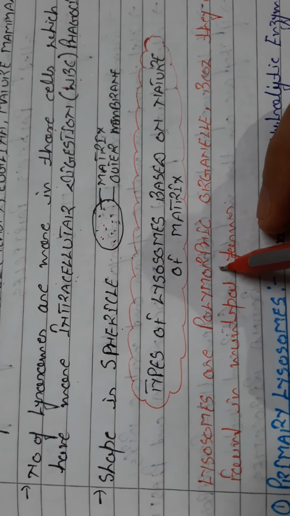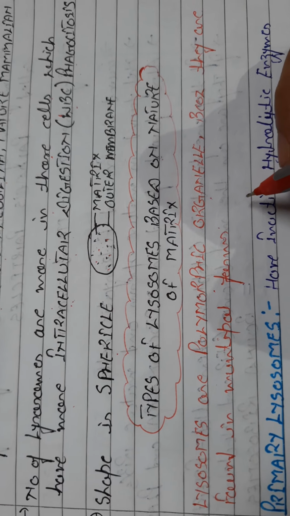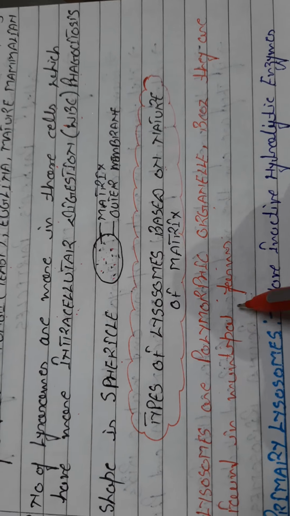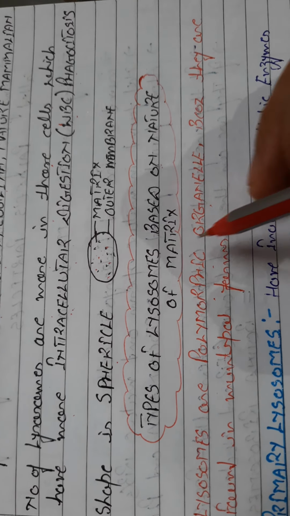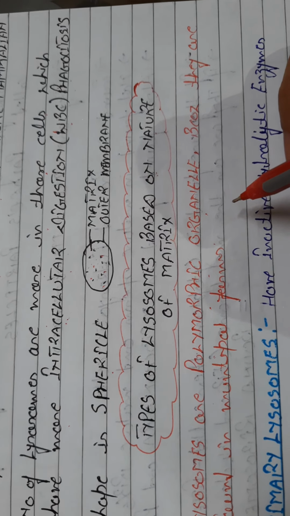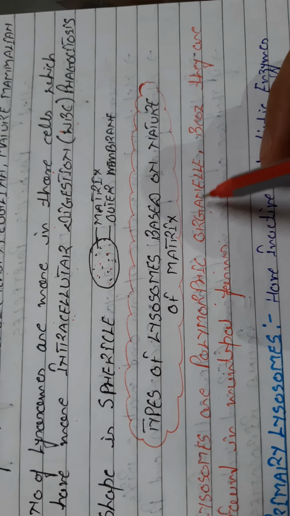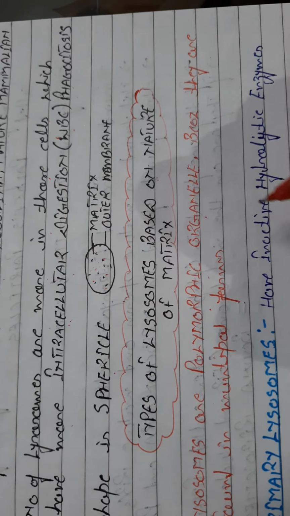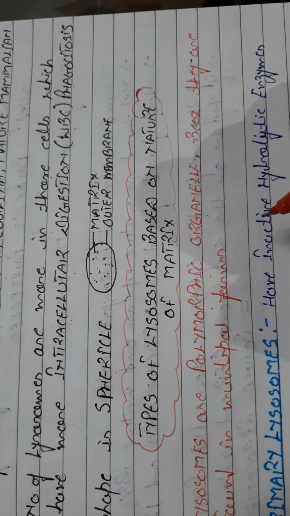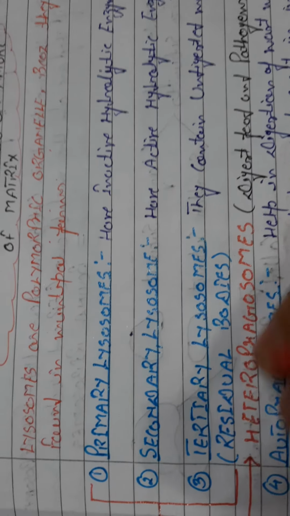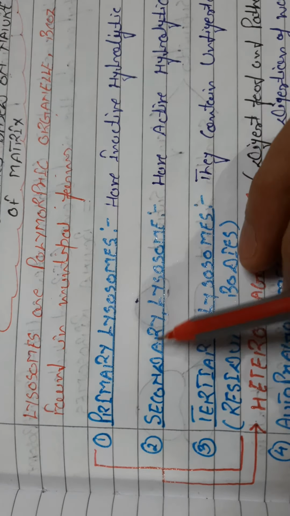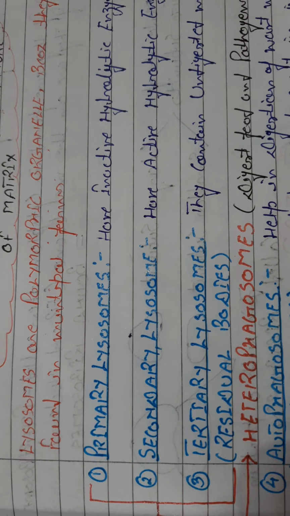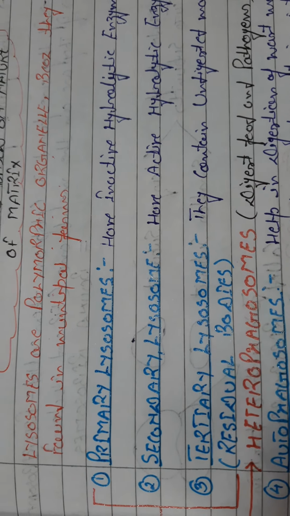Lysosomes are polymorphic organelles. What is the meaning of polymorphic organelles? Because they are found in multiple forms. That means lysosomes are of different types, and being found in different types is why they come in the category of polymorphic organelles. Now here we have the types of lysosomes. First, primary, secondary, tertiary. Clear? Primary lysosome, secondary lysosome, and tertiary lysosome.